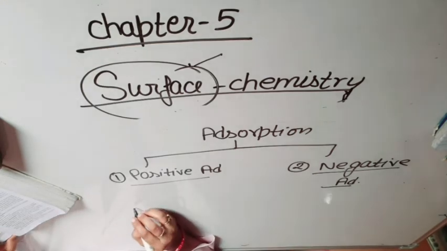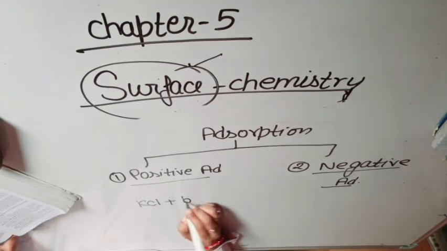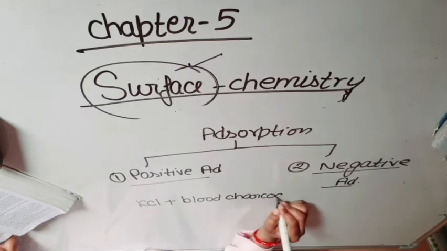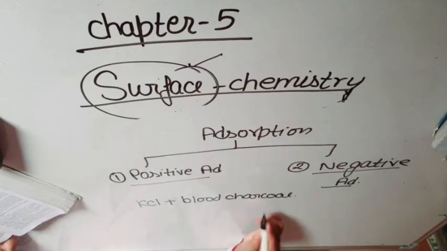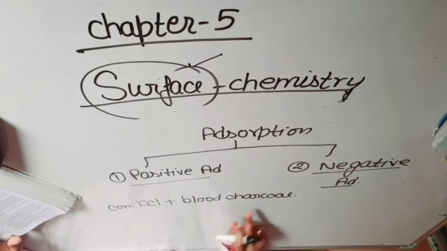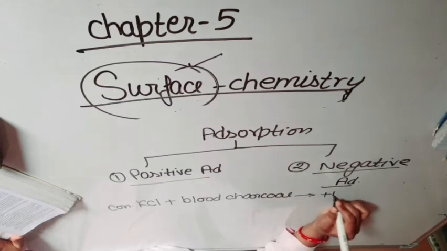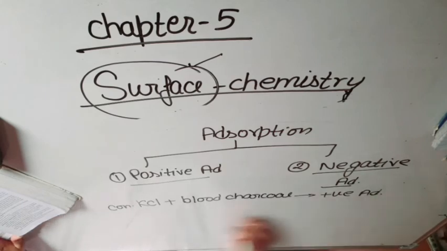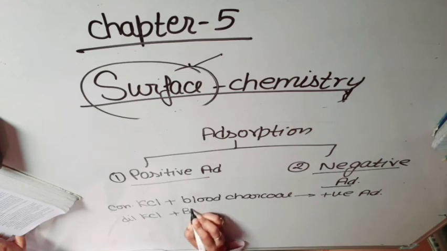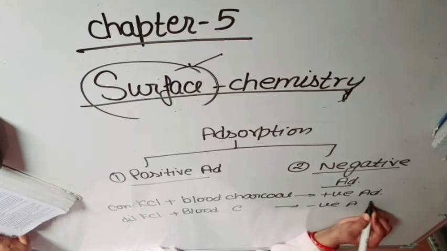Just take the example of potassium chloride. If concentrated potassium chloride, KCl, is shaken with blood charcoal, then this type of adsorption is positive adsorption. If we take dilute potassium chloride and shake it with blood charcoal, then it shows negative adsorption.